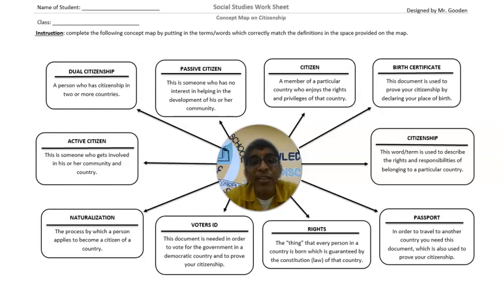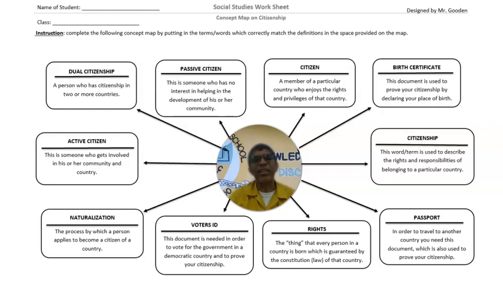Positively, not negatively. Positively contributes to the development of his school, his classroom, his home, his community, and the country at large. Gets actively involved. They want the country to be better. They want their school to be better. They want their classroom to be better.